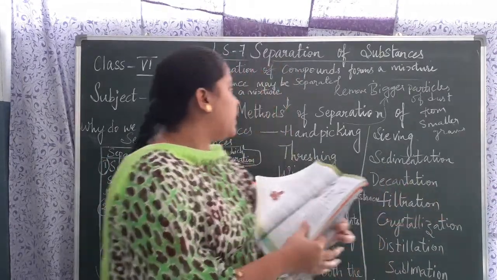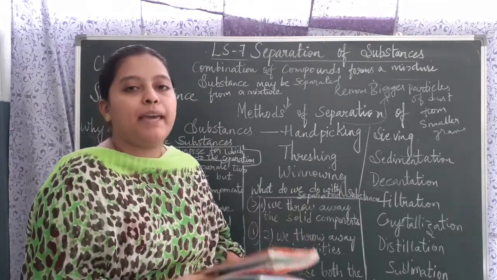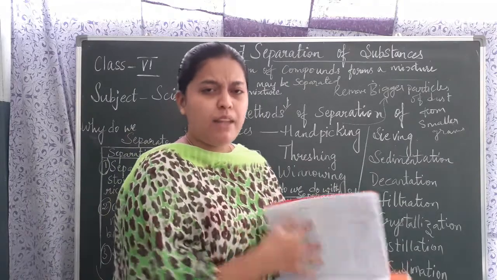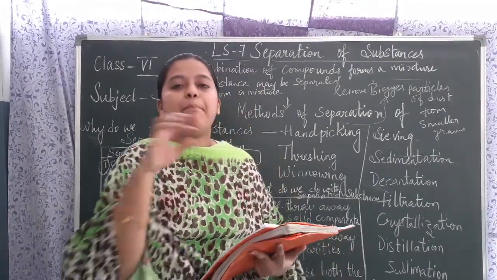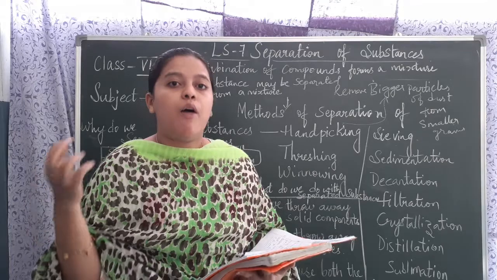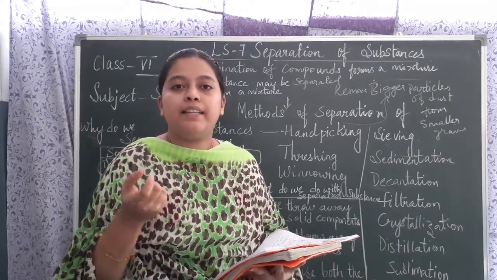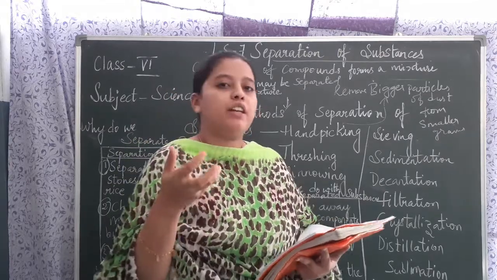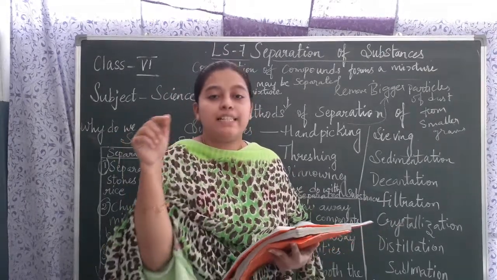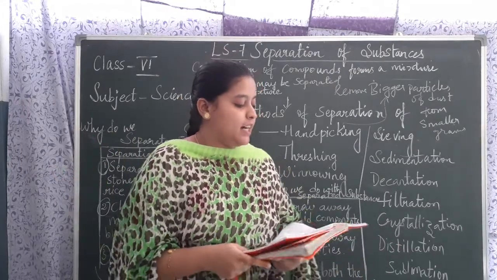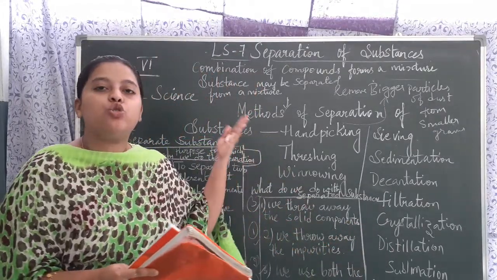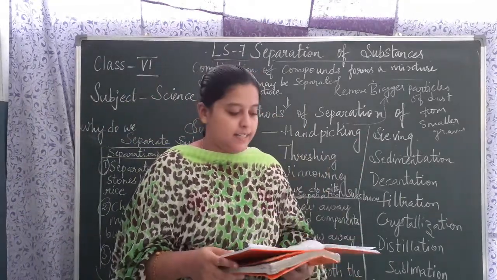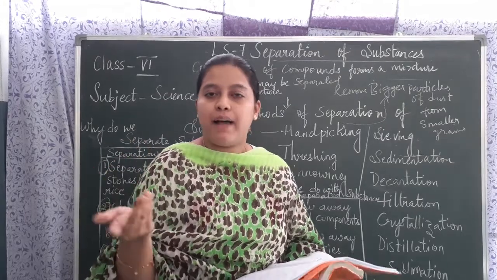Okay children, now coming to methods of separation, that is hand picking. Manually, we will separate stones, dust and husk. What is husk? Husk is nothing but the skin of the grains, and it will be very light. We say chaff or husk. Hand picking is used for manually separating stones, dust and husk from rice, grains, pulses, etc.